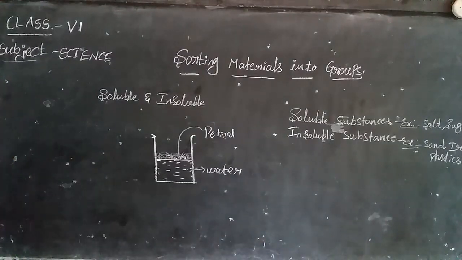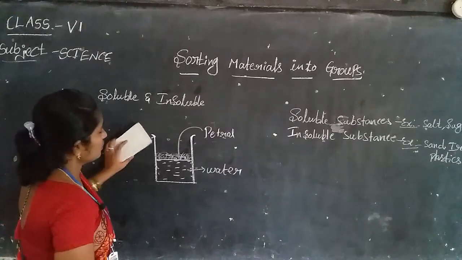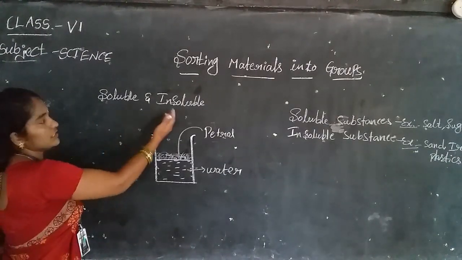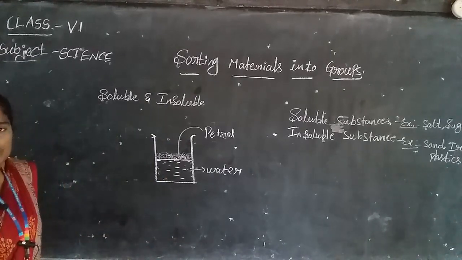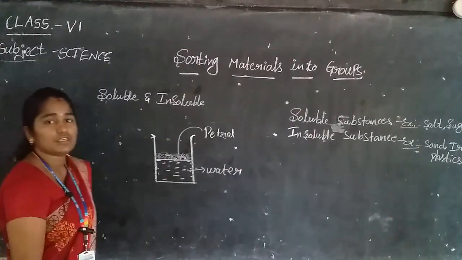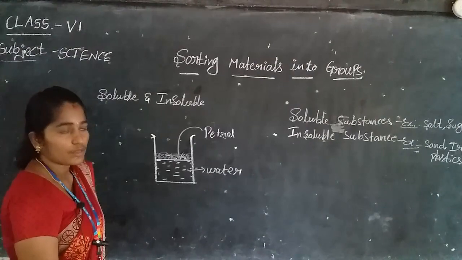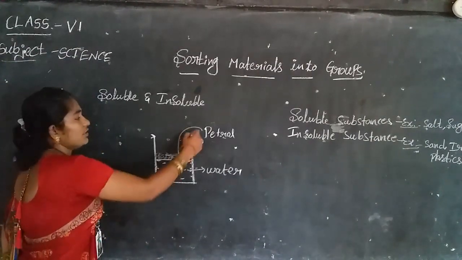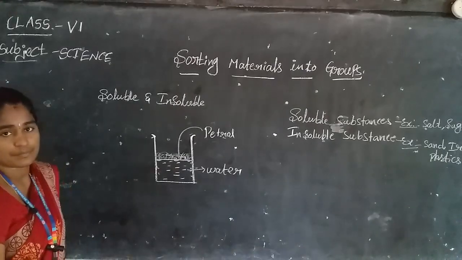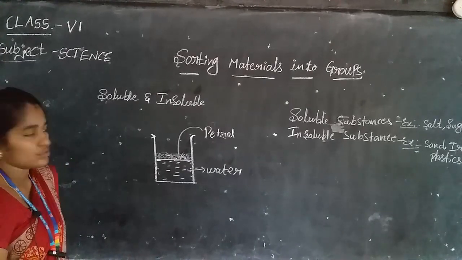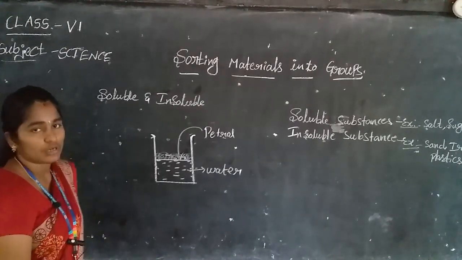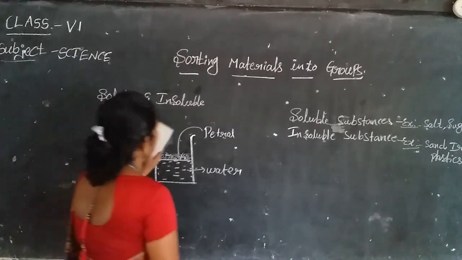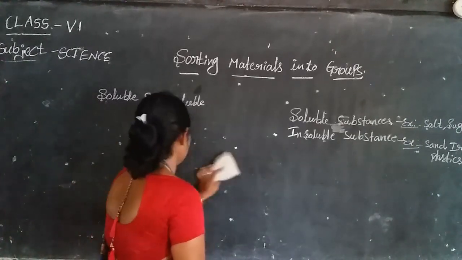Insoluble substance. Yes, so soluble and insoluble substances are different types of materials. Some are soluble in water, and some are not soluble in water. So what about oils, petrol, ghee, kerosene? Different types of oils are not dissolved in the water.